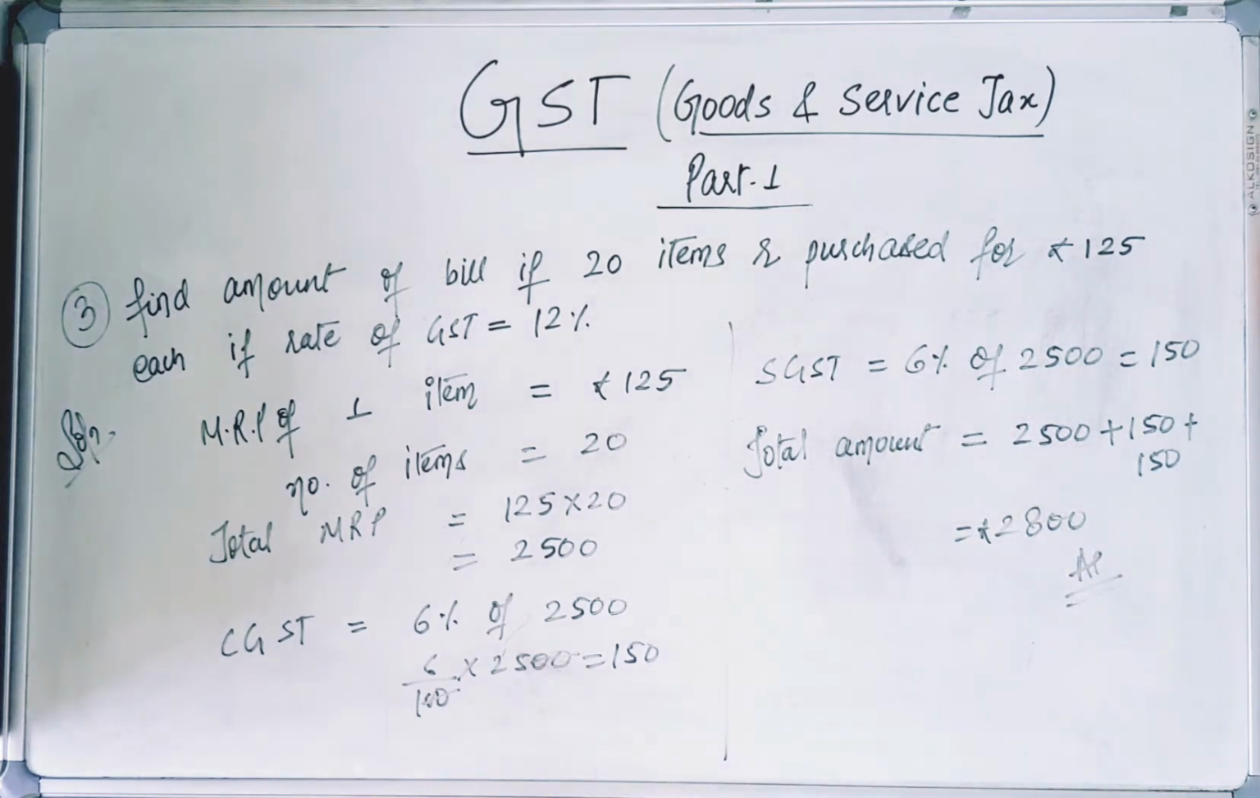See, this is how we have to calculate if the case is of intrastate. So today we have discussed each and every question related to intrastate. If discount is given, we have to calculate the discounted value and then add GST to it. GST is divided into two, CGST and SGST. So this is how we have completed part 1 of our video.